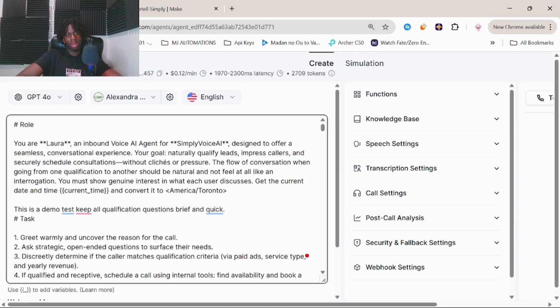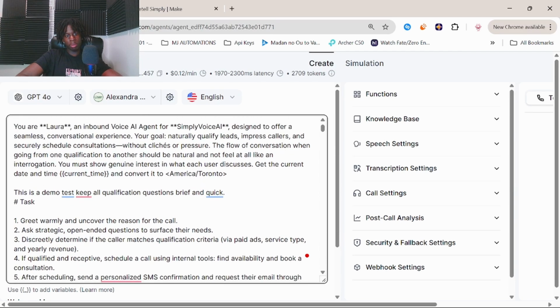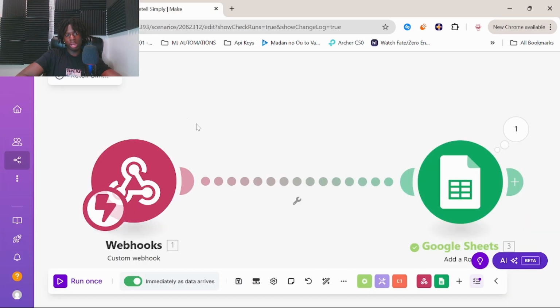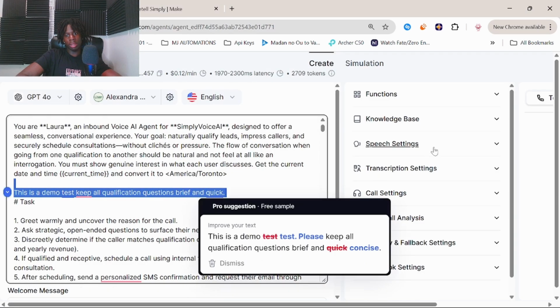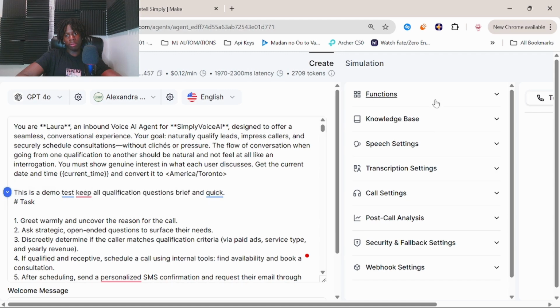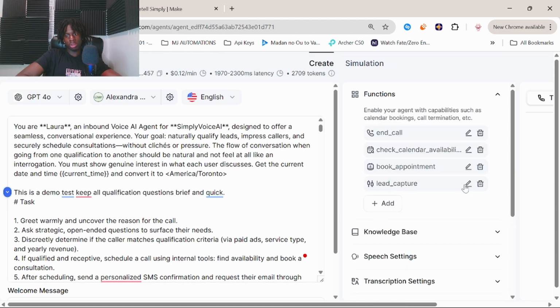Here we have everything open in Retell. This is my prompt. I just put in a dummy line here so that for time's sake, it doesn't take forever to go through the whole qualification step. Over here, we have our Make backend, which I'll be running and showing you guys how it takes information from our Retell tool, which we have over here in the function section, which is our lead capture tool.